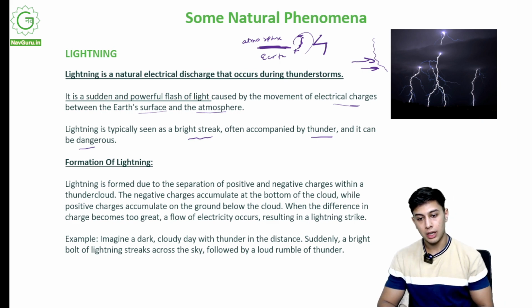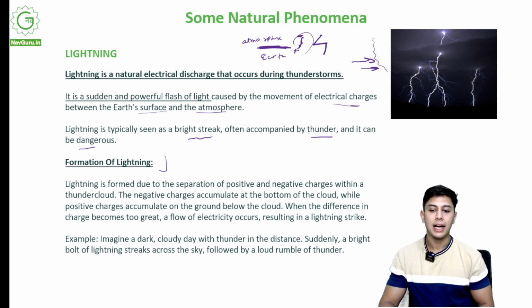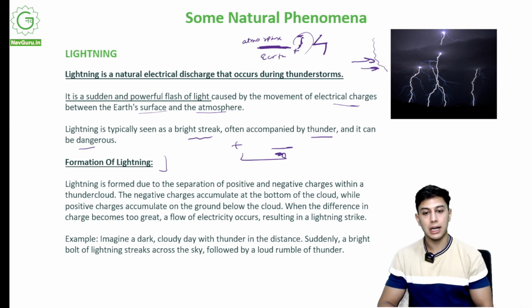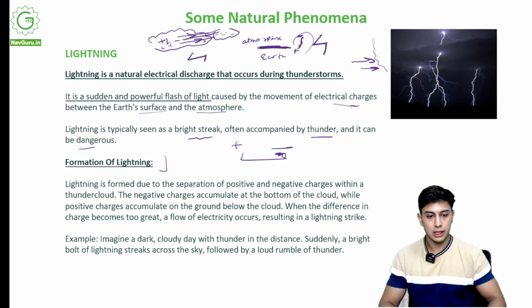So how is lightning formed? Lightning is formed due to the separation of positive and negative charges, like we know how electricity flows, positive and negative charges, within a thundercloud. So within a cloud, maybe this is a cloud, there is some charge that is positive and there is some charge which is negative. Electricity will flow through this, coming out as a lightning strike.